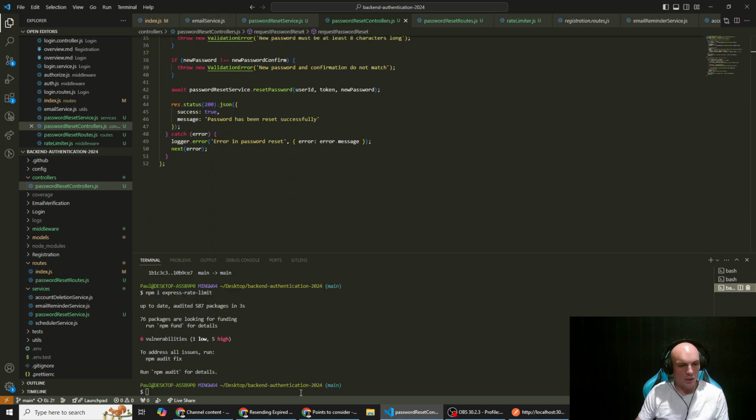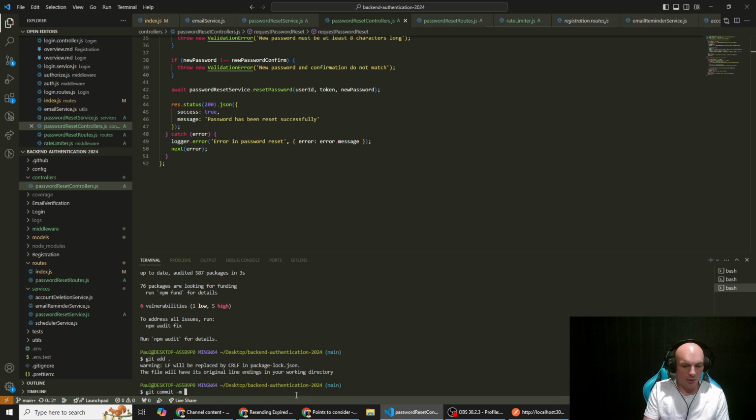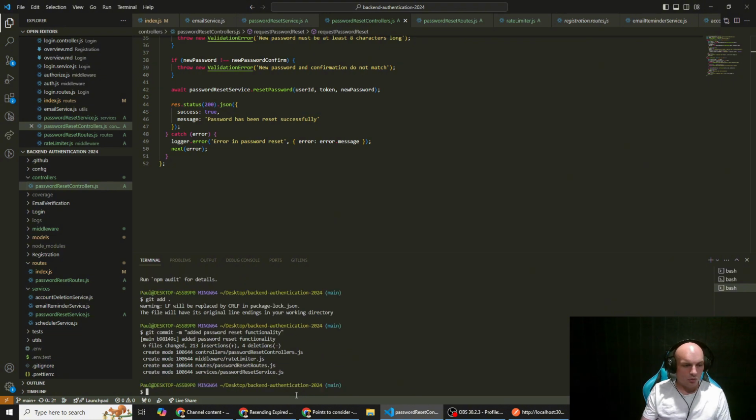But before we do that, we are going to commit our code. I know we're still not doing any testing. We'll get to that. So git add, git commit -m, added password reset functionality. Still won't commit the code up to GitHub yet. We'll just keep that on the local machine.